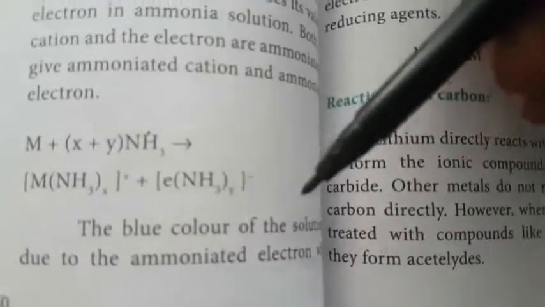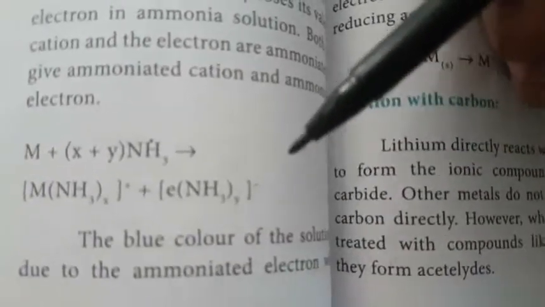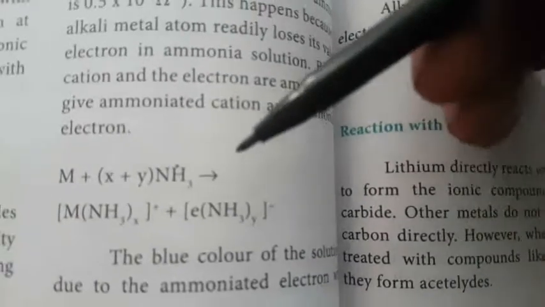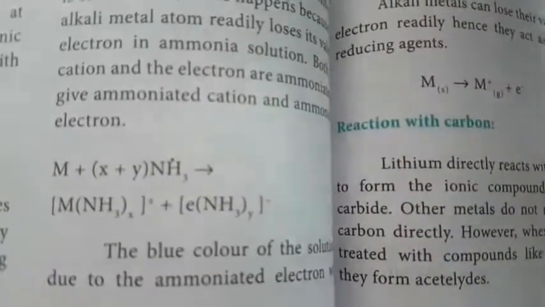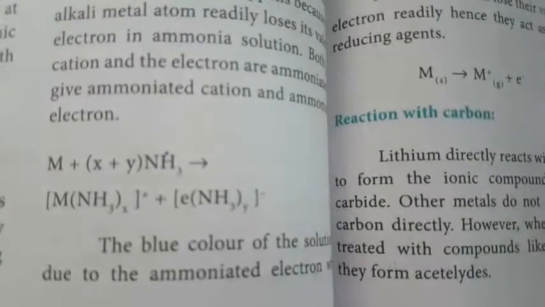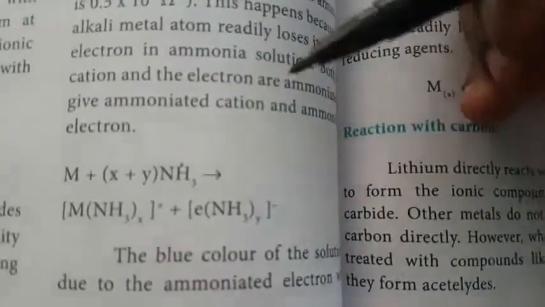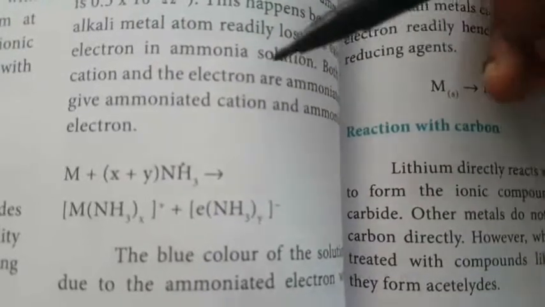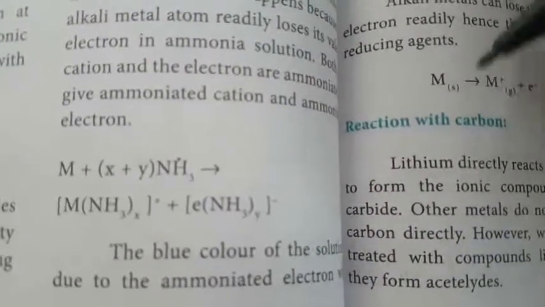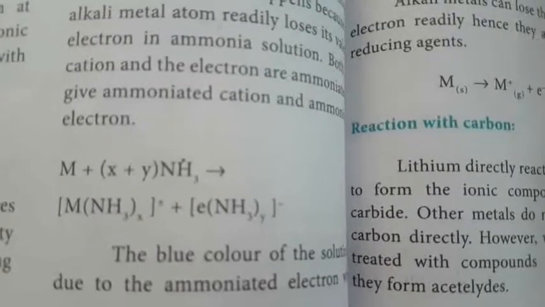So that is the blue colour solution due to the ammoniated electron. They absorb energy in the visible region. The electrons absorb the energy and go to the excited state, then return to the original state and emit that energy. That is the reason that in ammonia solution, both the cation and the electrons are ammoniated, giving ammoniated cation and ammoniated electron.